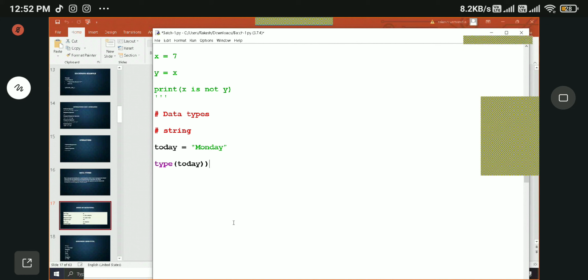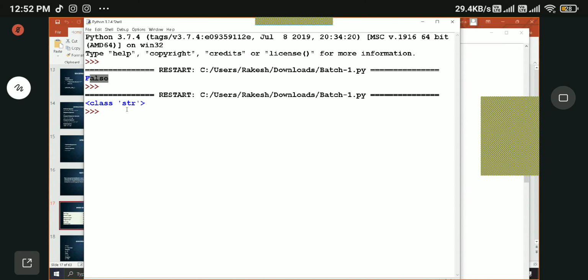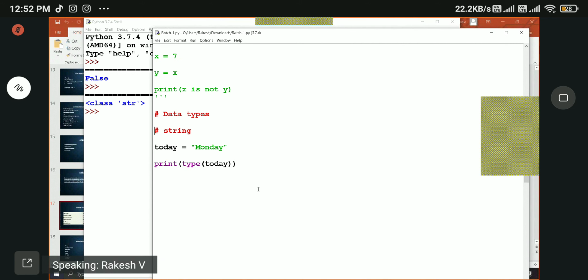Of course we need to use the print function to see the output. See, the class is str, meaning it is a string data type, right?